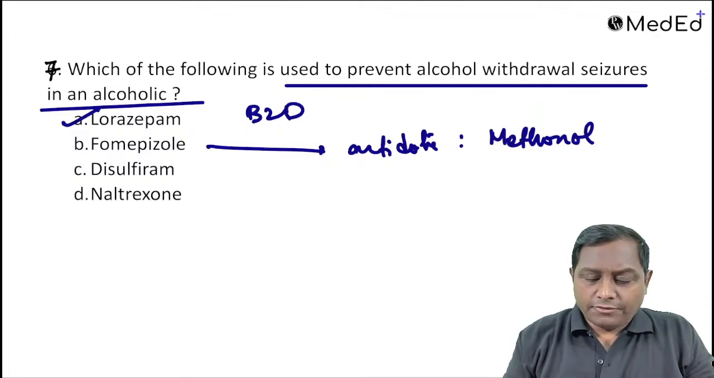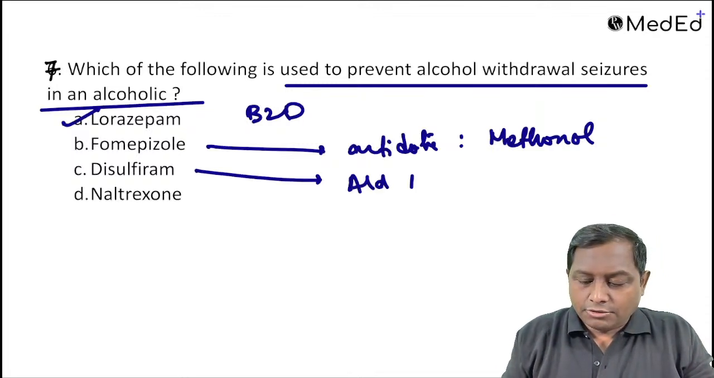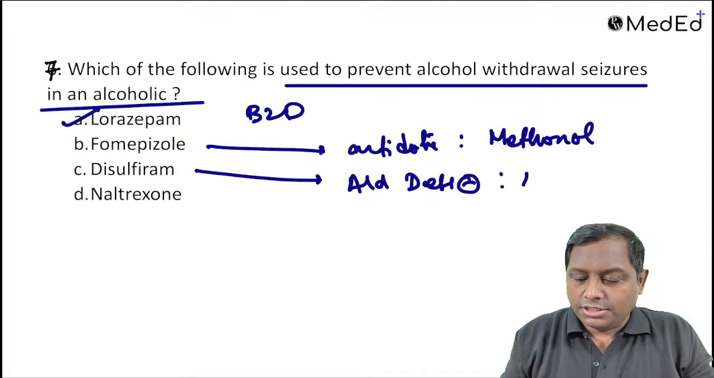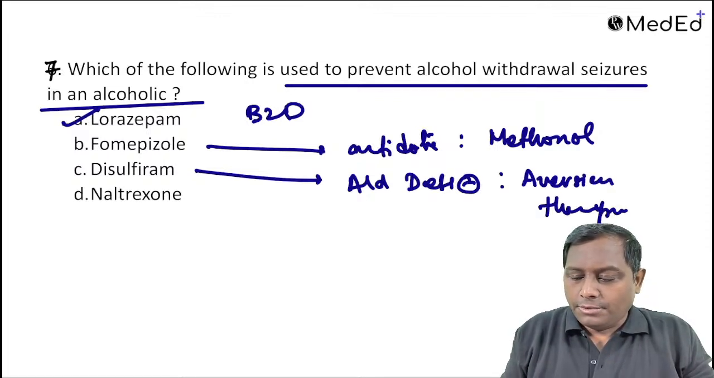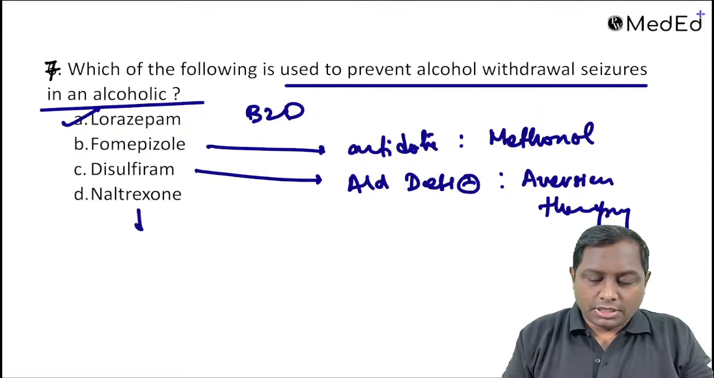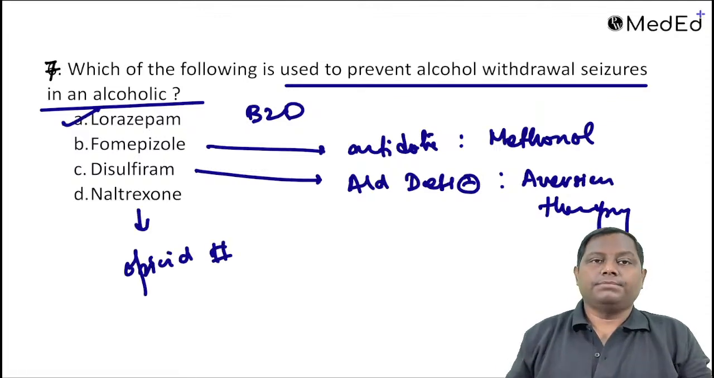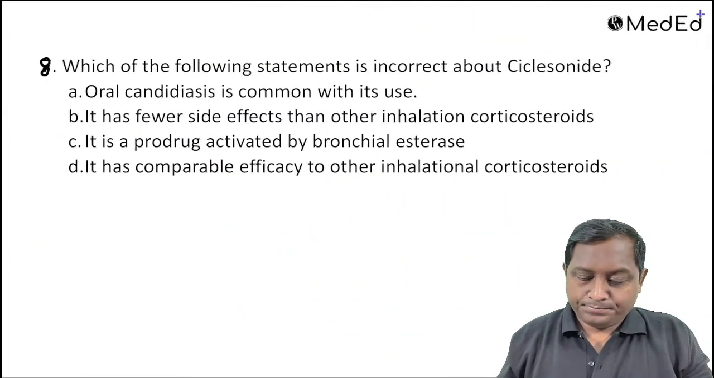Disulfiram again is one of the aldehyde dehydrogenase inhibitors. They are mainly utilized as an aversion therapy, which will be the next potential MCQ for all of you. Which of the following will be utilized for the aversion therapy? Naltrexone again is an opioid receptor antagonist, and it will not be preventing the alcohol mediated seizure.